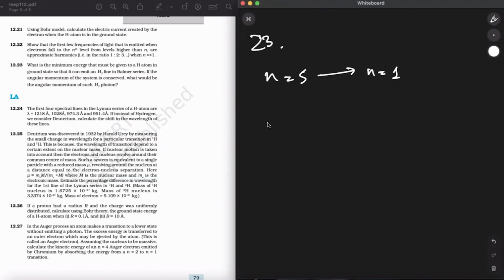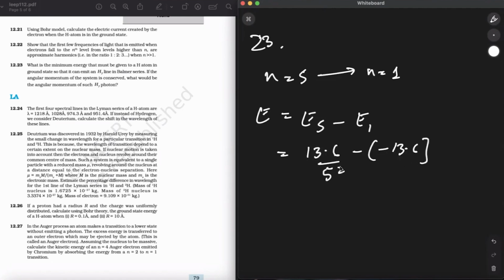So writing about that, energy E can be written as E5 minus E1. Okay, so E5 I am writing right now. It will be 13.6 upon 5 square, with a minus sign, minus 13.6. Alright, this is also in minus. So minus 13.6 divided by 25.